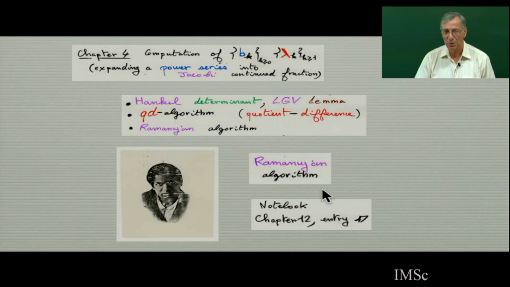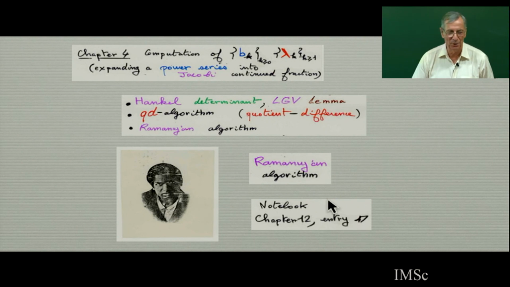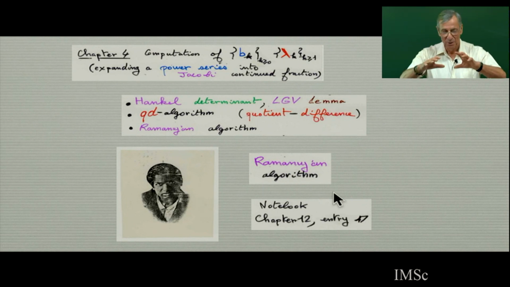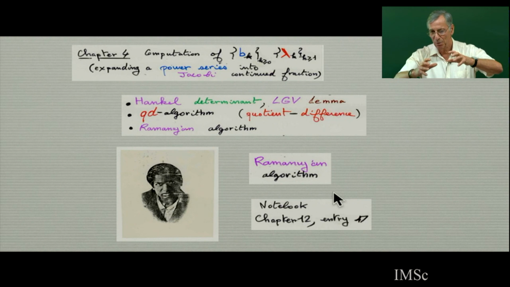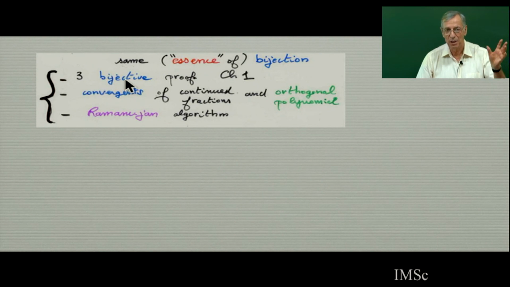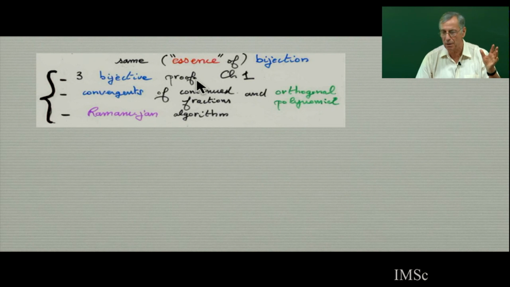of this. This Ramanujan algorithm is in the notebook, chapter 12, entry 7, and there are different combinatorial proofs by Andrews, David Jackson, Goulden, etc. But here we will simplify, and we'll see that the same bijection, the same essence of bijection, gives the proof of the duality I showed before. There were three bijections in chapter 1, which I claim have the same essence.